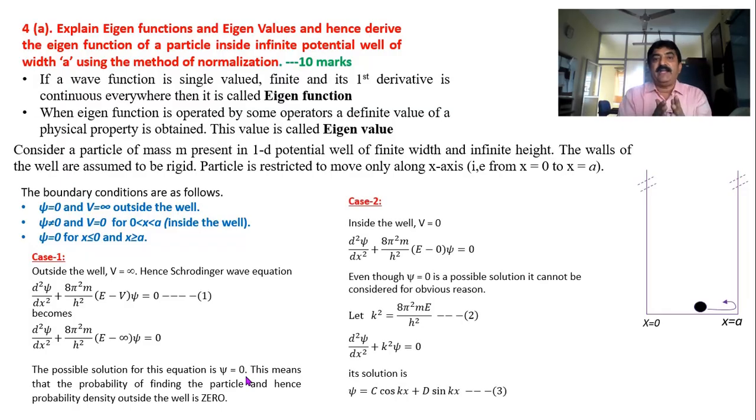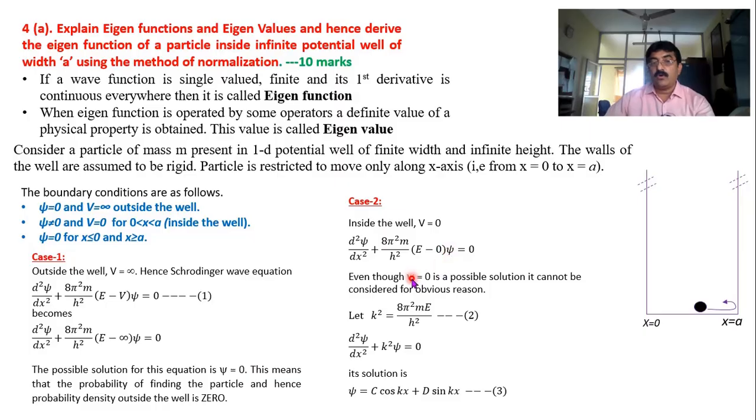Now we are inside the well. We cannot say inside the well also probability is 0, because the particle is very much there inside the well. So psi equal to 0 is not an eigen solution now. Okay, let us proceed. Inside the well we shall put V equal to 0. When you put V equal to 0, the Schrodinger wave equation becomes: d square psi by dx square plus 8 pi square m by h square into E into psi equal to 0.